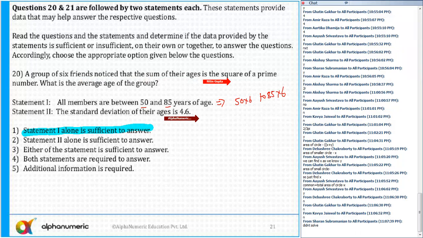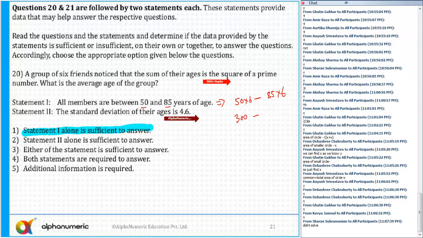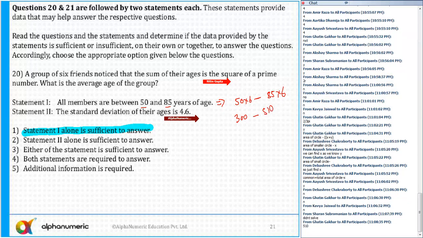Because each person's age is between 50 to 85, the sum of their ages for 6 persons should be between 50 into 6, that is 300, and 85 into 6, which is 480 plus 30, that is 510. The sum of these 6 persons lies between these two.